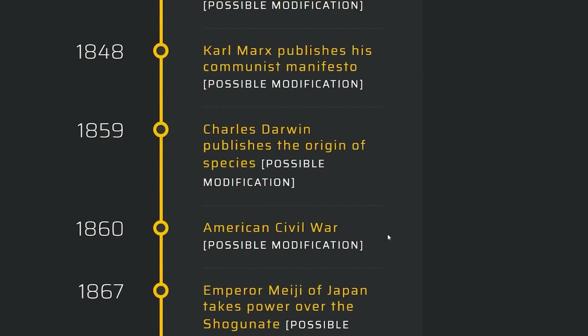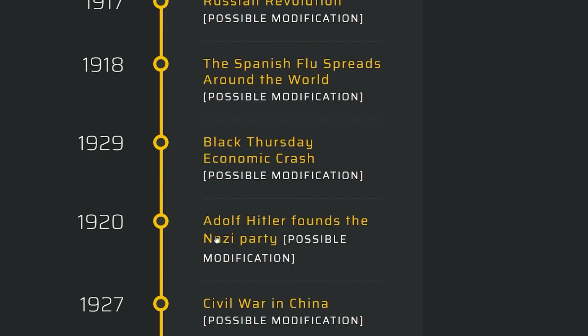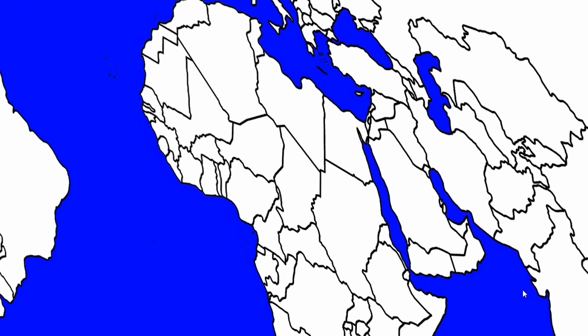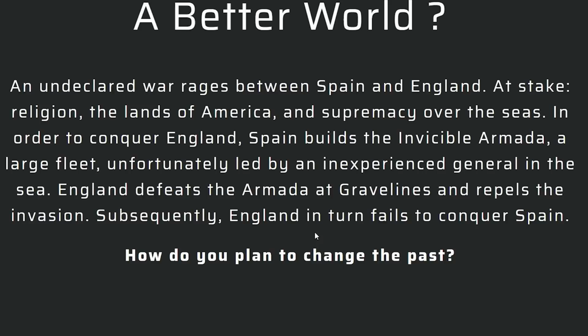The Napoleonic Wars, the creation of the telephone, the discovery of X-rays. Of course, I could do some things with the No-No Mustache Man, but seeing exactly how all these specific tweaks come together to form a whole new world map, that's gonna be the really interesting part. I want to keep things somewhat recognizable, so let's go back to 1588 when the English defeated the Spanish Armada. So this obviously led to the rise of England and the British and somewhat of the stagnating slash falling of Spain.